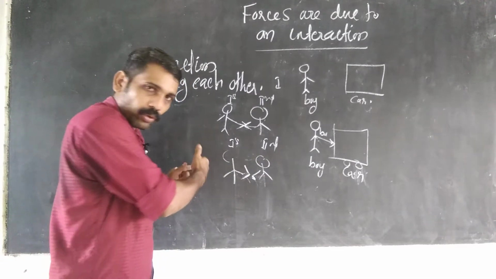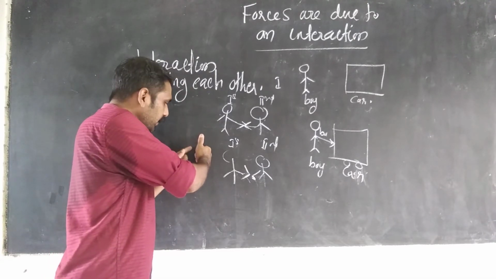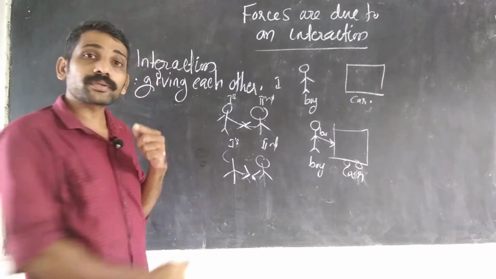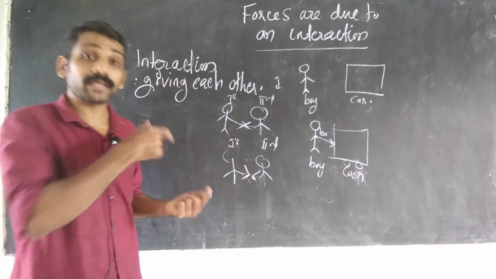The wall and I are in contact. I am giving a force on the wall. I am giving a push on the wall. At the same instant, the wall will also give a push on me. So here force happens, and we are giving to each other.